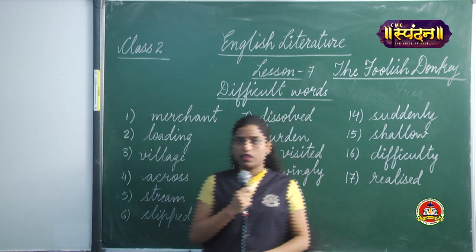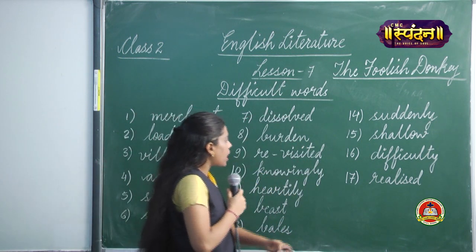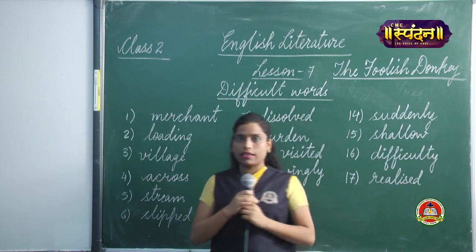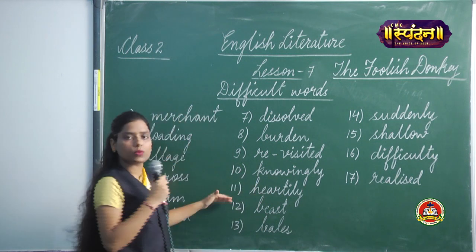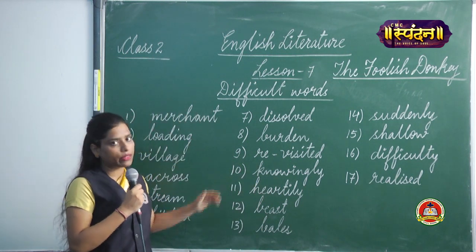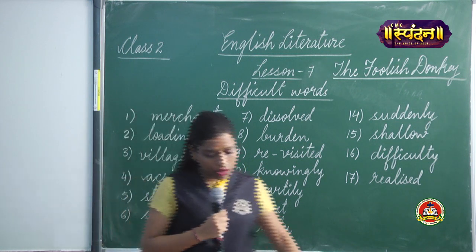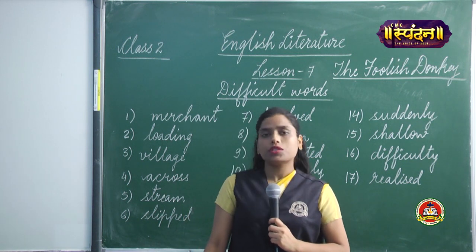D-I-F-F-I-C-U-L-T-Y, difficulty, difficulty. And the last word is R-E-A-L-I-S-E-D, realized, realized. I hope all these words are clear to you, their spellings and their pronunciation. Now, after this, I would like to discuss some of the word meanings, okay?